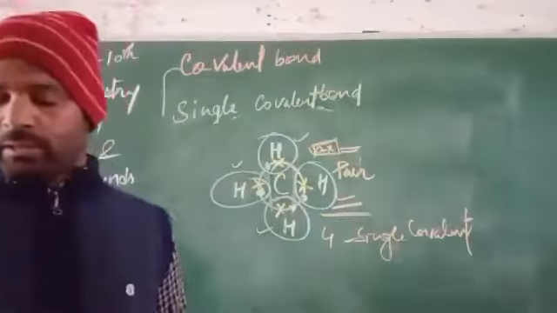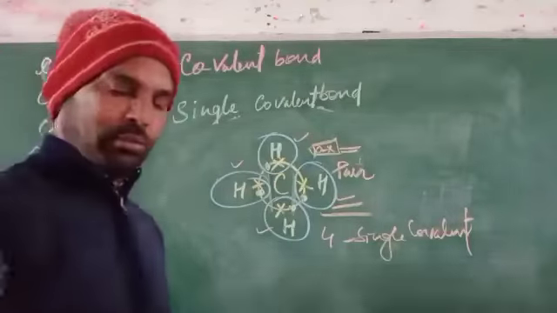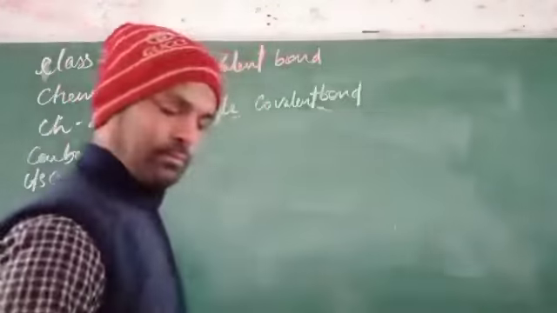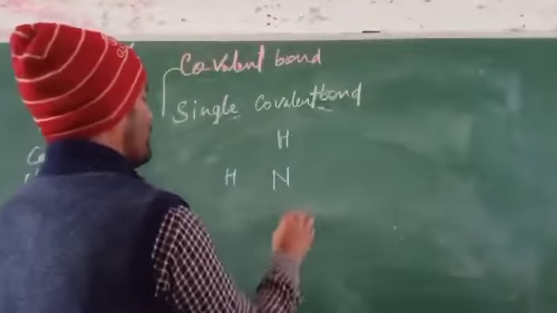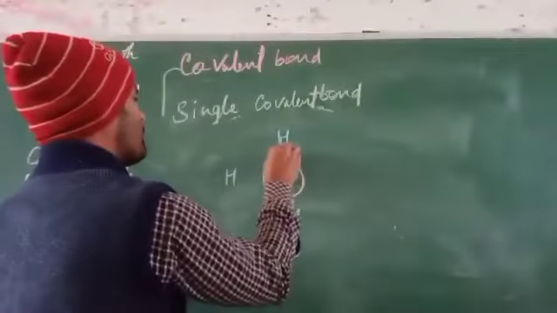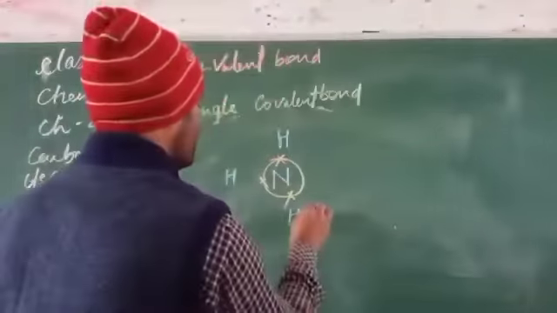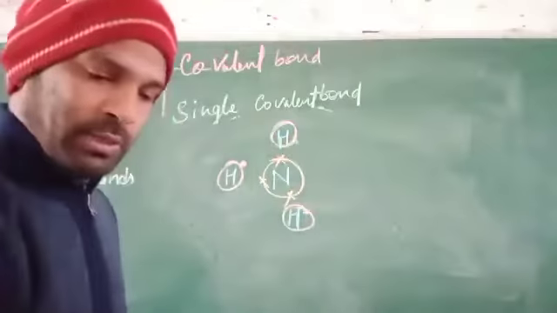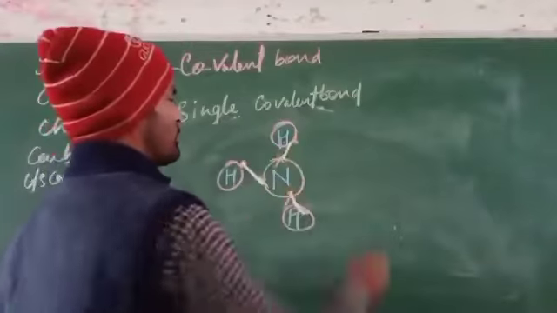In the case of methane, that is CH4. We can take another example like NH3, ammonia. NH3, that is nitrogen, hydrogen and hydrogen. Suppose nitrogen has 3 electrons, 1, 2, 3, and hydrogen has a single electron in each case. So the bond takes place between hydrogen and nitrogen.